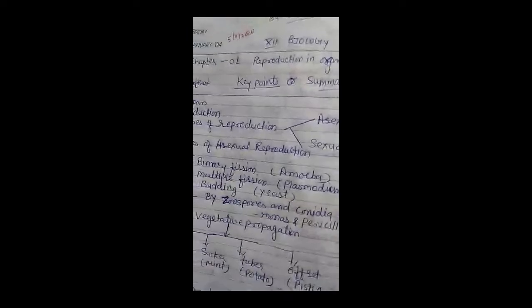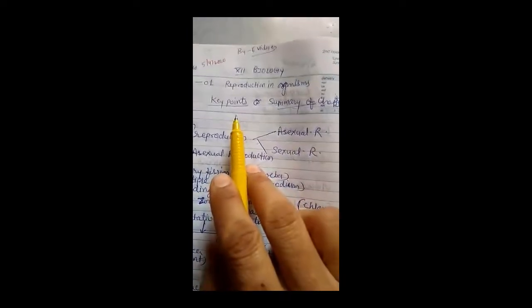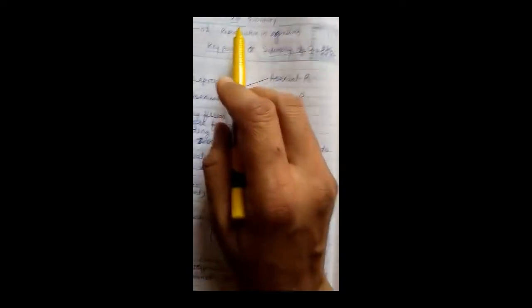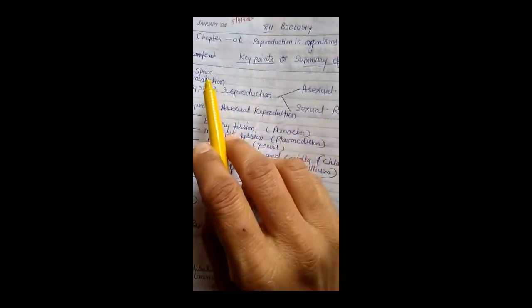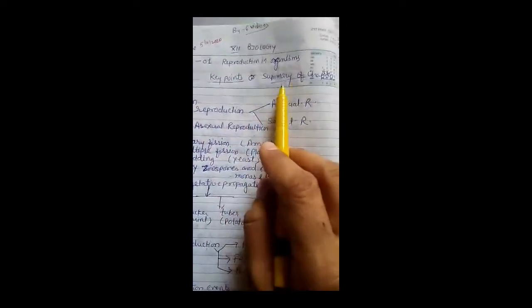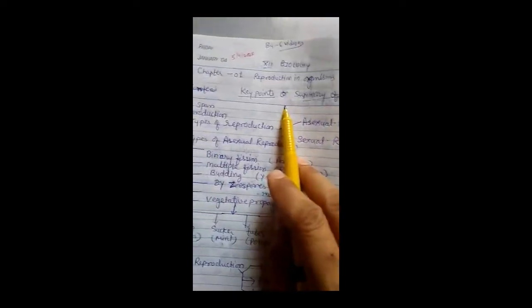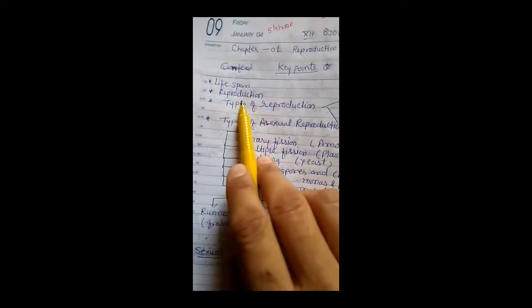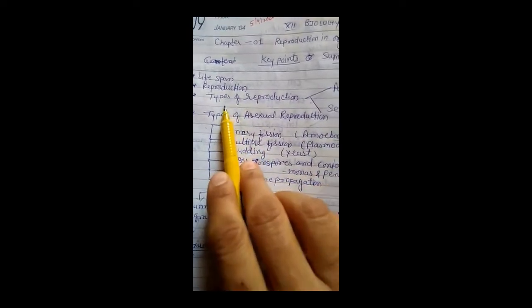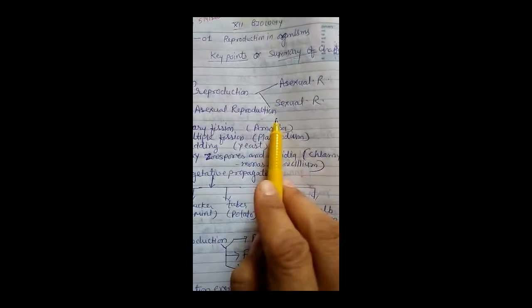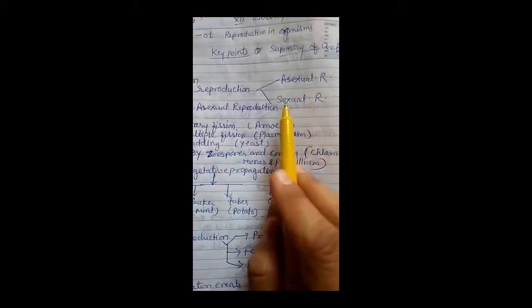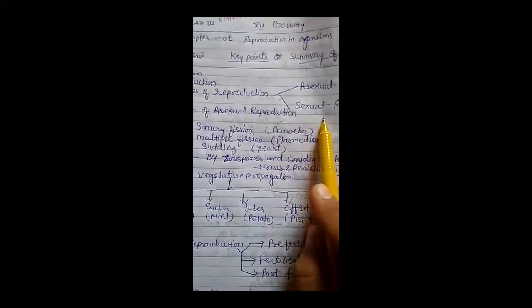Thank you. Hello students. Today we summarize chapter first. What are the key points which we discussed in our previous 6 videos? Again, I summarize all the key points. What key points did we discuss till date? That is lifespan, reproduction, types of reproduction, asexual and sexual reproduction. Asexual, in which a single parent is involved. Sexual, in which 2 parents are involved.